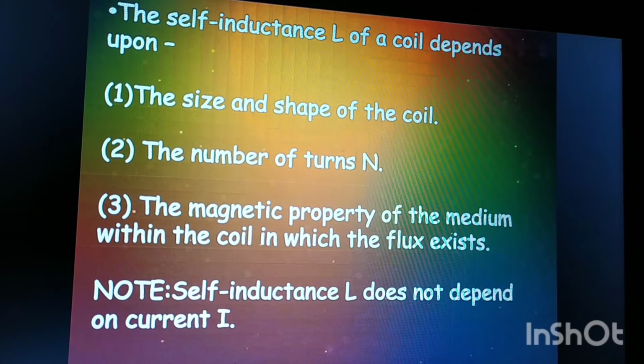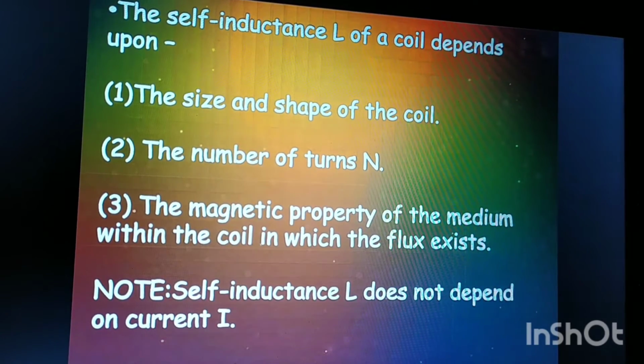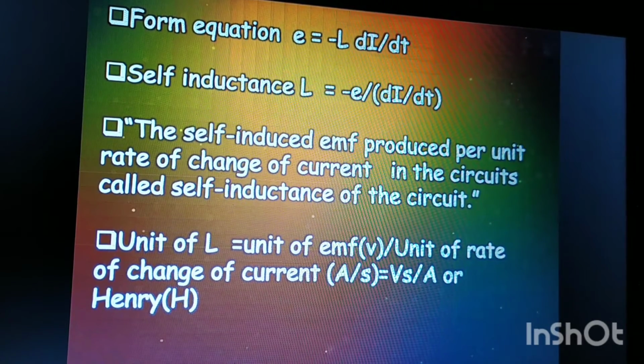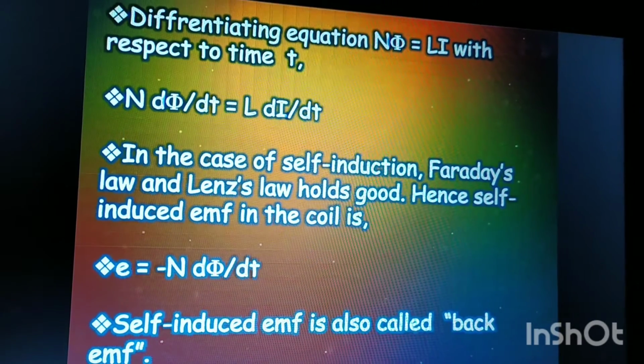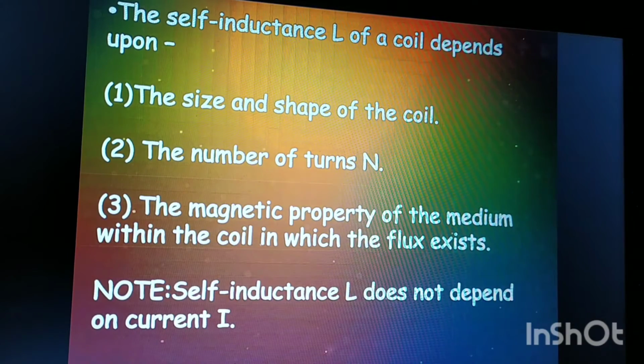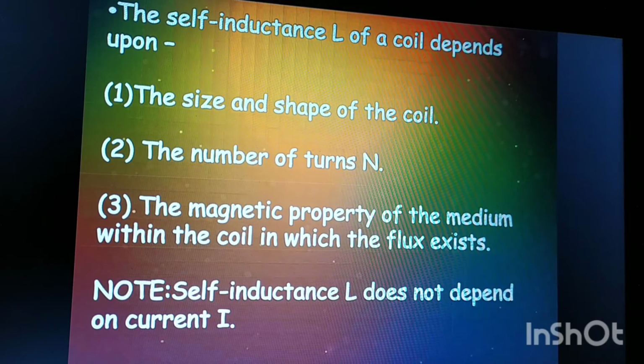What are the factors on which the self-inductance of the coil depends? First of all, it depends on the shape and size of the coil. As you can see from the formula also, it depends on N, the number of turns in the coil. Third, it also depends on the magnetic property of the medium within which this magnetic flux exists.